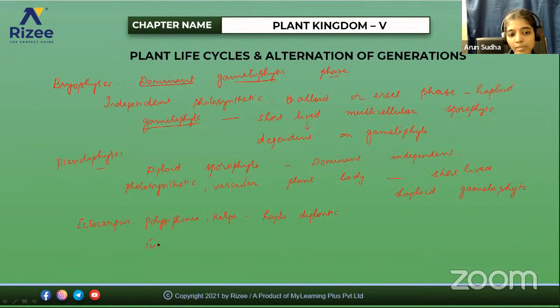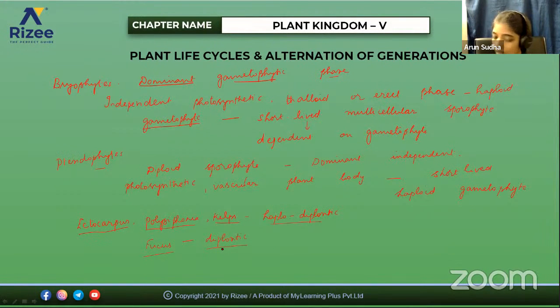And Fucus, we saw that the alga Fucus shows the diplontic life cycle. So generally algae come under the haplontic life cycle, but there are exceptions. Ectocarpus, Polysiphonia, and kelps are haplodiplontic, and Fucus shows a diplontic life cycle.